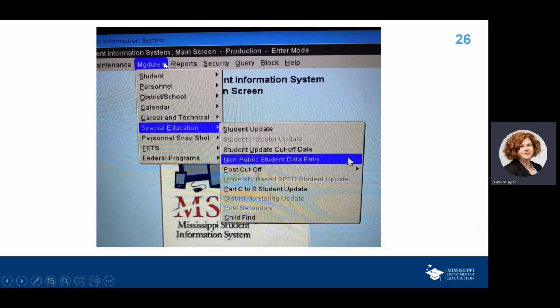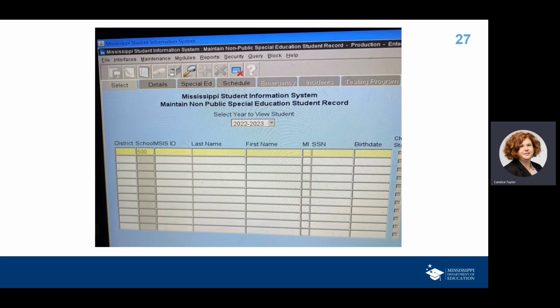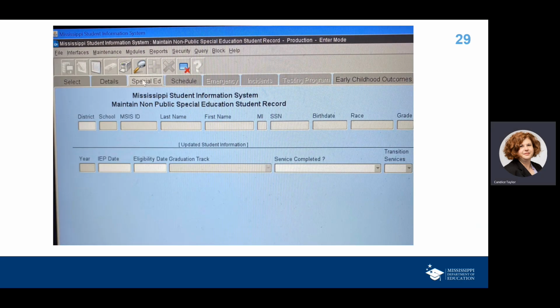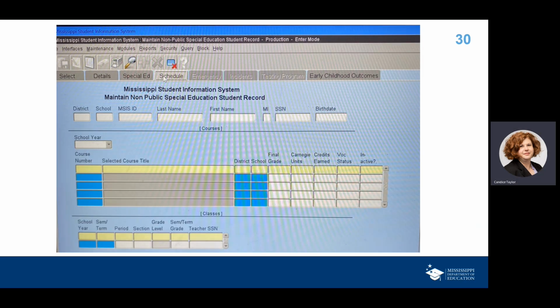You're going to go to modules, special education, non-public student data entry. The screen is the same. You're going to put in the child's MSIS number or name and do a search for that student to come up. When they do, you'll go over to the Details tab, make any updates or changes that you might need. You'll go over to the next tab for Special Education, make any changes that need to be made there. Go over to their schedule, make any changes there.